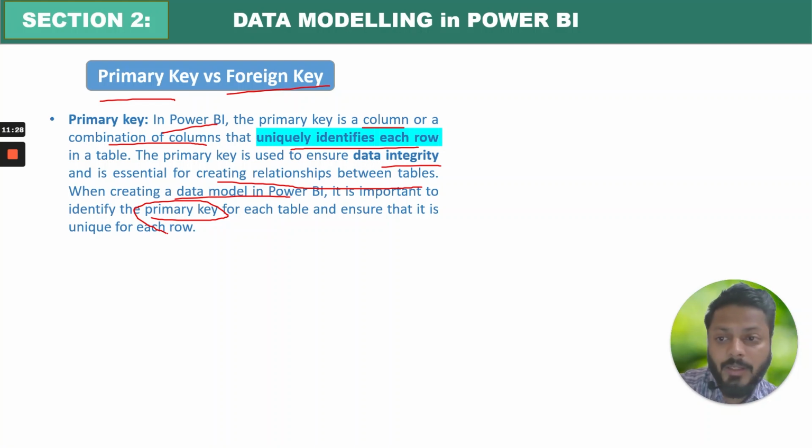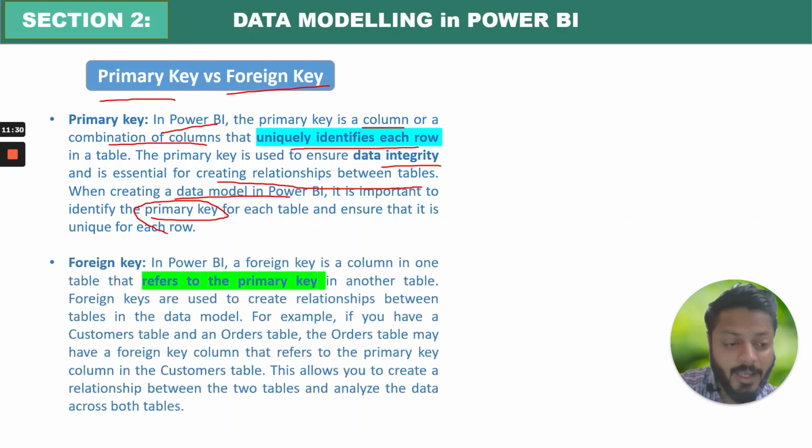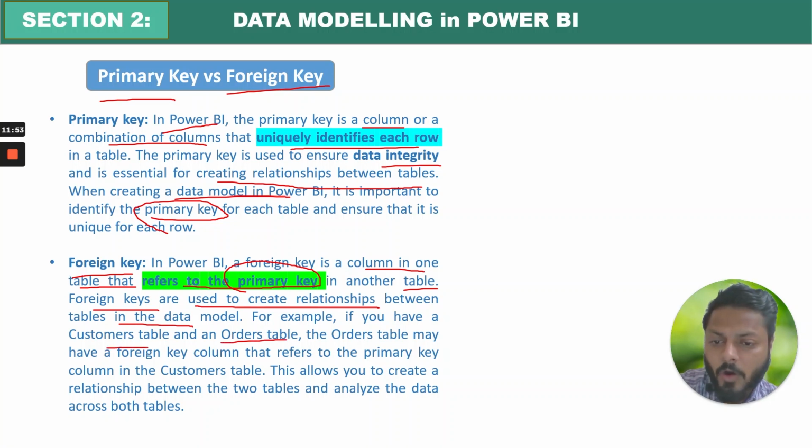So let me just tell you what is foreign key as well, then I will show you in the table. What is a foreign key in Power BI? It is a column in one table that refers to the primary key in another table. The foreign key is used to create the relationships between the tables in the data model. For example, if you have a customer table and order table, the orders table may have a foreign key column that refers to the primary key column in the customers table. This allows you to create a relationship between these two tables and analyze the data across the tables.